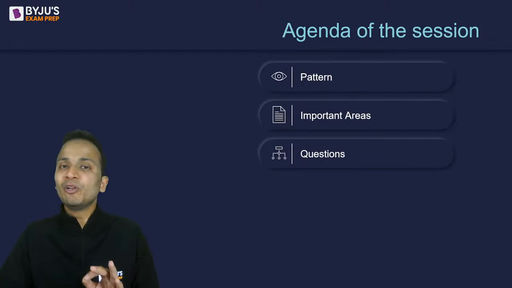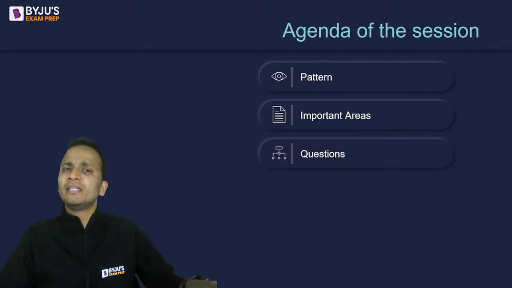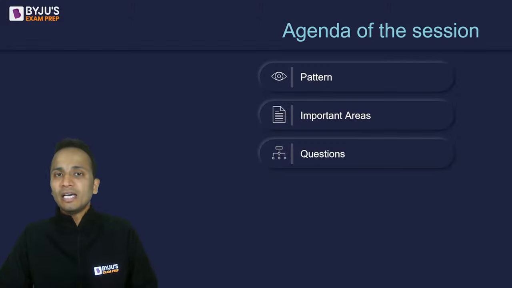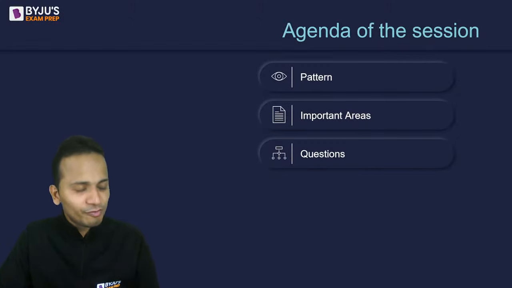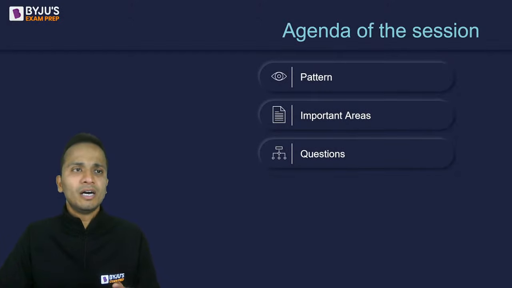So yes, today you'll be looking at the actual level of difficulty that has already come in the previous year papers of CMAT. And looking at that level of difficulty, you'll be able to understand what is the level which you will have to target in the upcoming days.